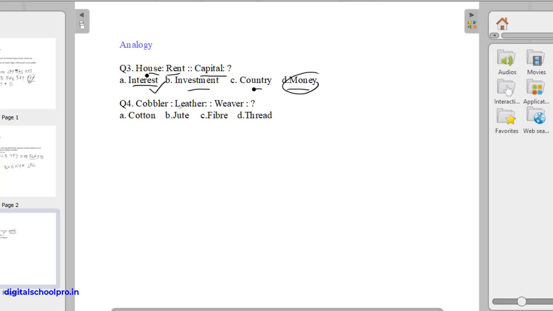Next, cobbler, leather, weaver, what? We know the cobbler works on leather, right? Then what does the weaver work upon? Jute? No. Fiber? No. The weaver works on cotton actually, not also thread. So cotton will be the correct answer.